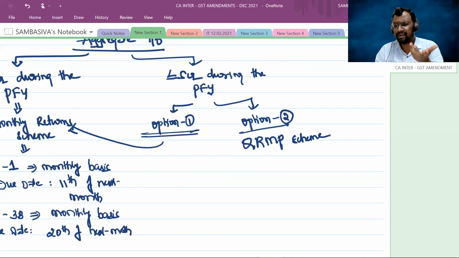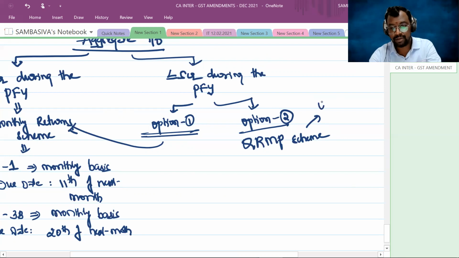It is an option given to you. If you want to continue with the old system of filing returns on a monthly basis, you can continue with it. If you want to try the QRMP scheme, then you can try it. So the QRMP scheme is an optional scheme only.